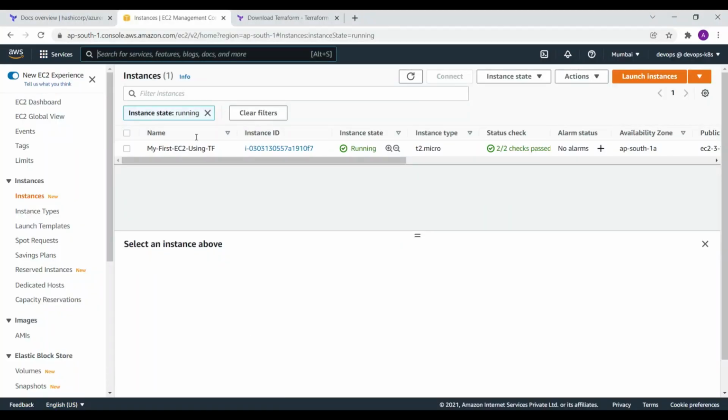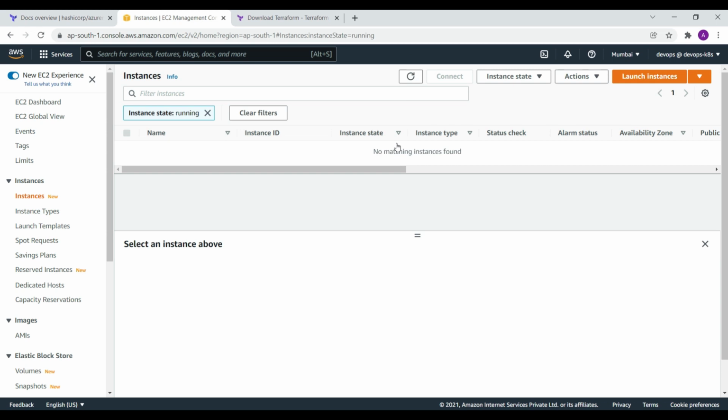And now if you look at the resources and just refresh the page, you can find that the resources managed by Terraform, which were previously in the running state, are now removed. So this is the beauty of Terraform.